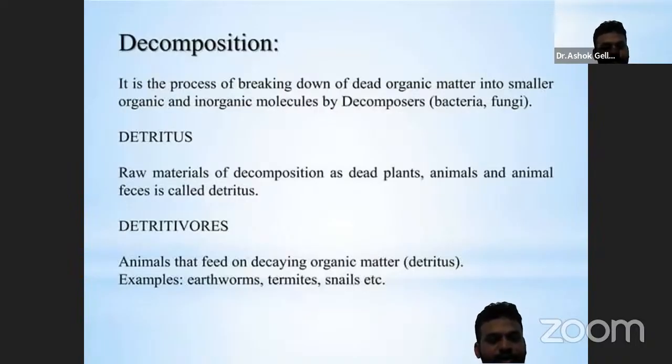The detritivores are heterotrophic animals that feed on dead particulates and organic material, chiefly plant matter. The raw materials of decomposition, such as dead plants, animals, and animal feces, are called detritus.